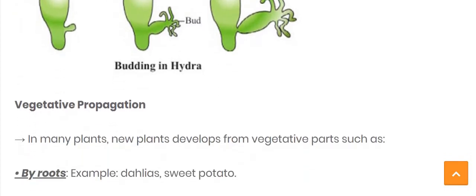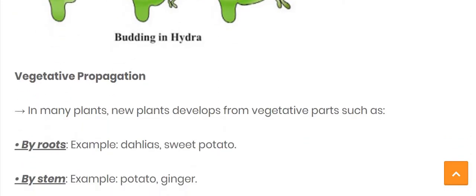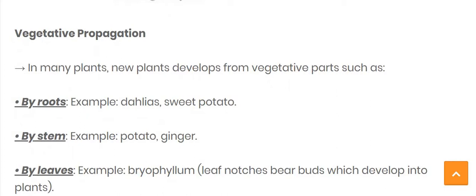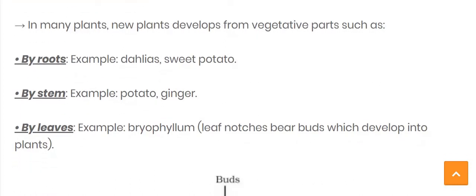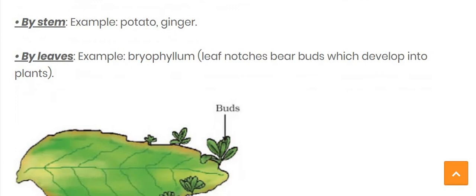And at the last we saw vegetative propagation, which means some plants are able to develop into new plants from their vegetative parts. In vegetative propagation, we saw root, stem and leaves. By the root, the examples are dahlia and sweet potato; by the stem, potato and ginger; and by the leaves, bryophyllum is the example.